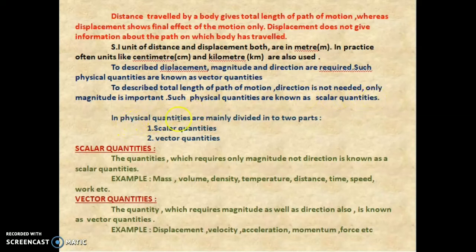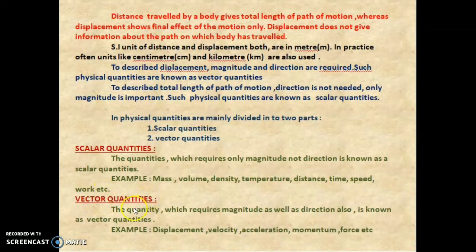Physical quantities are mainly divided into two parts: scalar quantity and vector quantity. The quantity which requires only magnitude, not direction, is known as a scalar quantity. Examples of scalar quantity: mass, volume, density, temperature, distance, time, speed, work, etc.